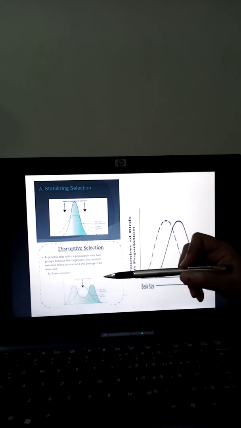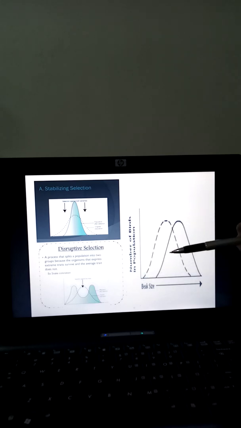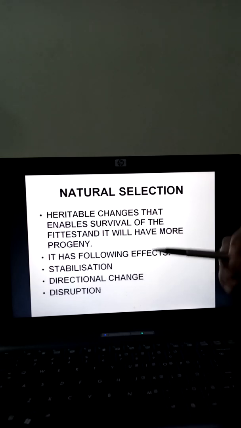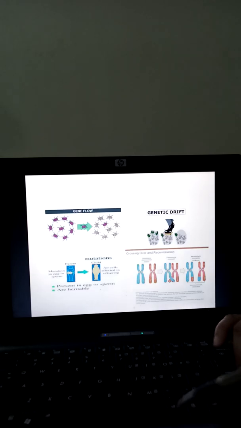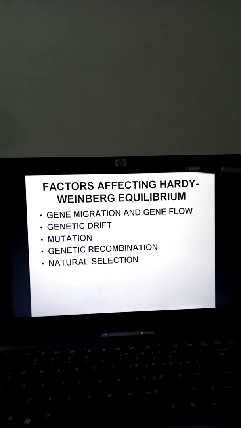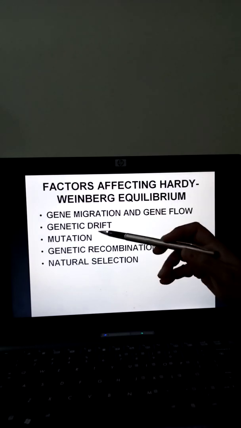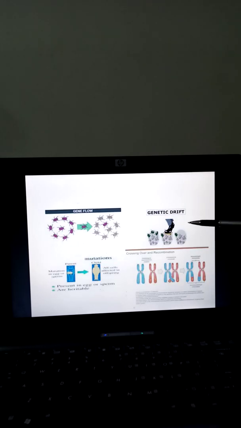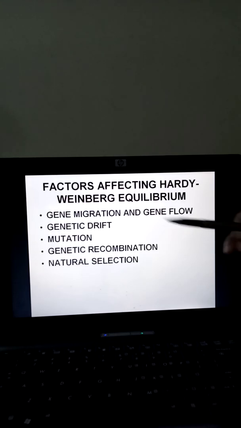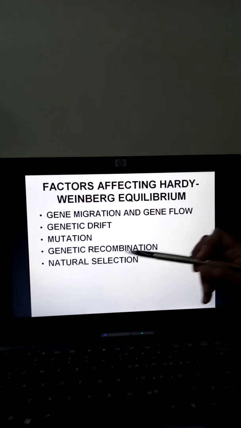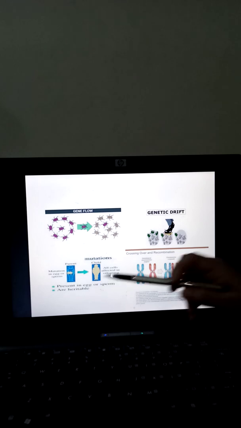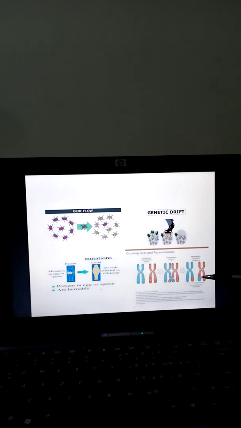So, when we talk about Hardy-Weinberg's equilibrium, the factors which affect this equilibrium, let's revise them, there are five of them. One is gene migration, which is shown by this process. Next one is genetic drift, which is shown through this process. Another one is mutation and recombination.